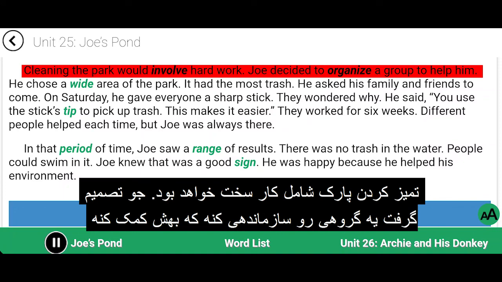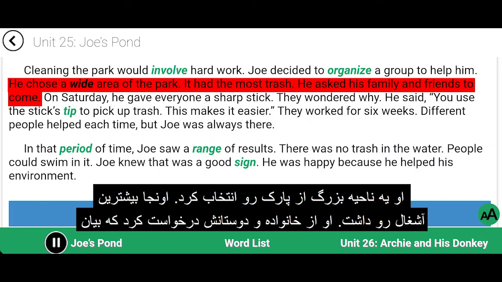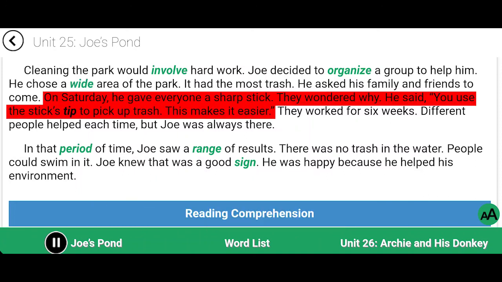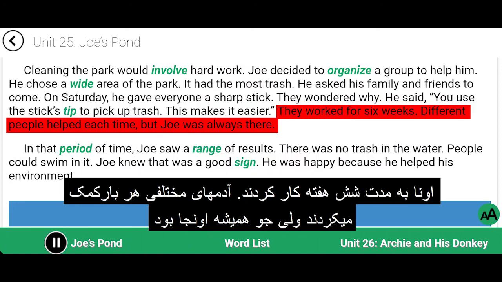Joe decided to organize a group to help him. He chose a wide area of the park. It had the most trash. He asked his family and friends to come. On Saturday, he gave everyone a sharp stick. They wondered why. He said, "You use the stick's tip to pick up trash. This makes it easier." They worked for 6 weeks.